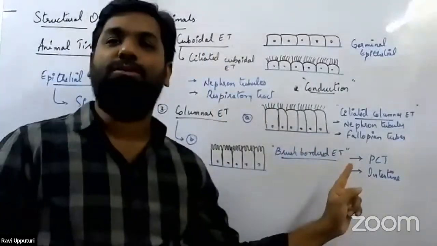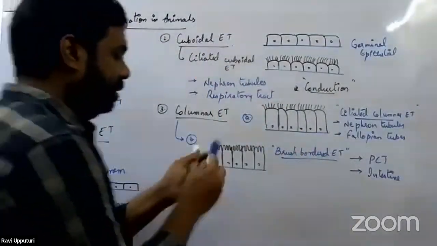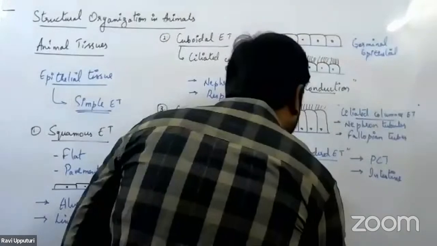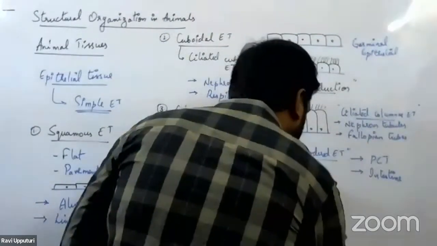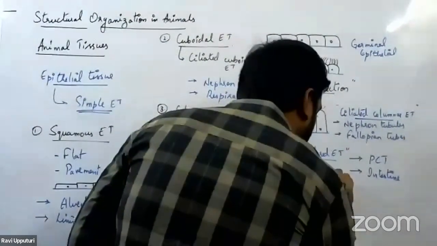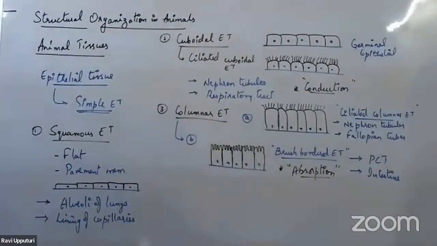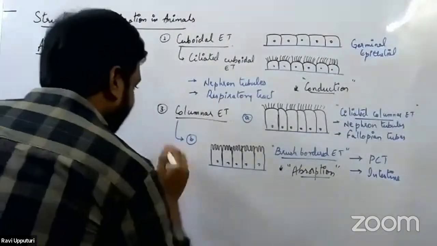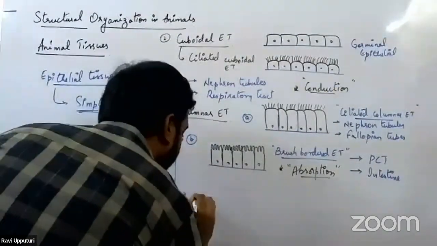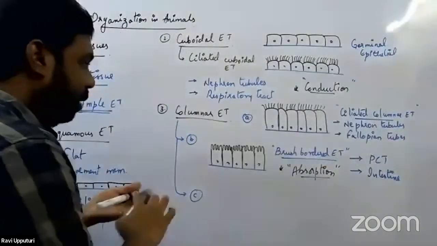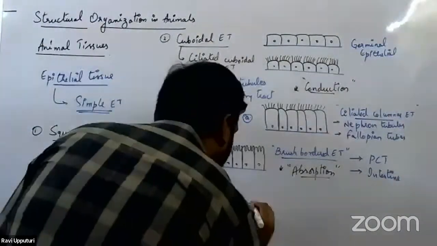Wherever absorption happens, we would have this particular epithelial tissue being present. Now moving on to the third modification, some of the cells of the columnar epithelial tissue would get modified and they would become glandular.